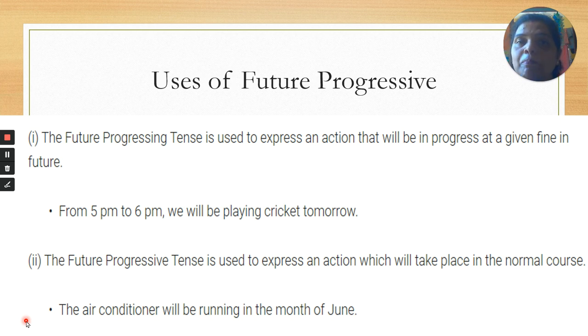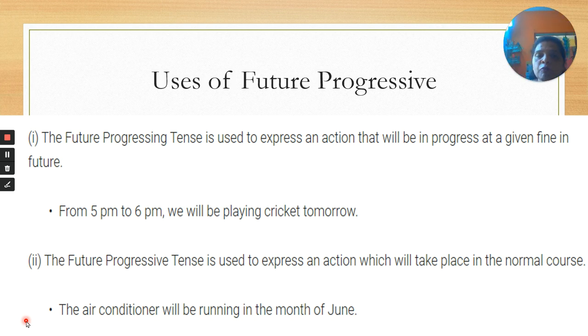So these are all future progressive tense, which will be taking an action after a certain time in future, not now, in future. Tomorrow at 5 p.m. we are planning to have a get together. Tomorrow at 5 p.m. we'll be meeting each other at school. Okay, so these are all the points where the action will be going to take place at a given time